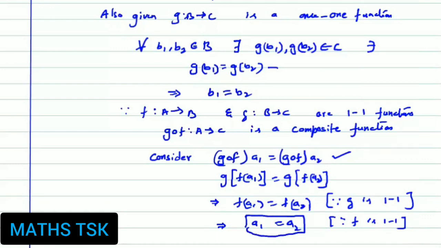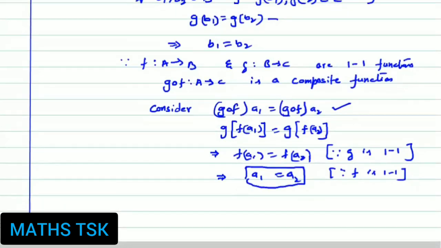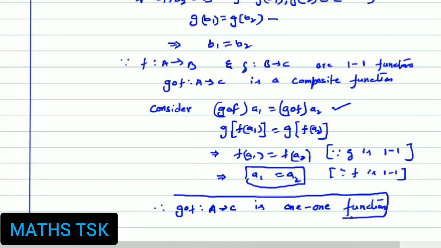Therefore, what can we conclude? Therefore, g∘f maps A to C and is a one-to-one function, right?